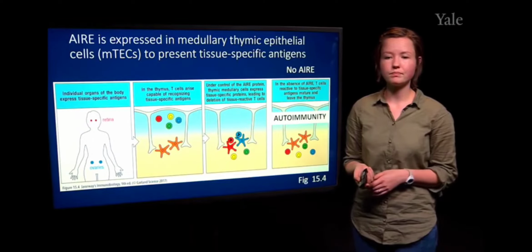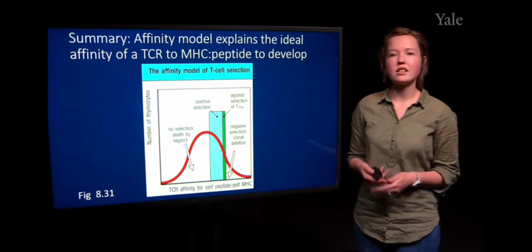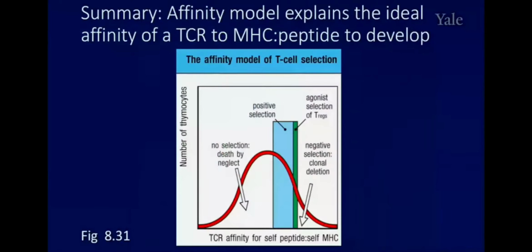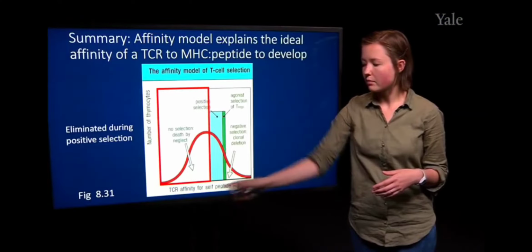So just to give a summary, there is this particular model called the Affinity Model that can explain the ideal interaction of a TCR with its MHC peptide in order to undergo proper development. So in this particular part of the graph, these are T cell receptors that have no affinity for MHC.